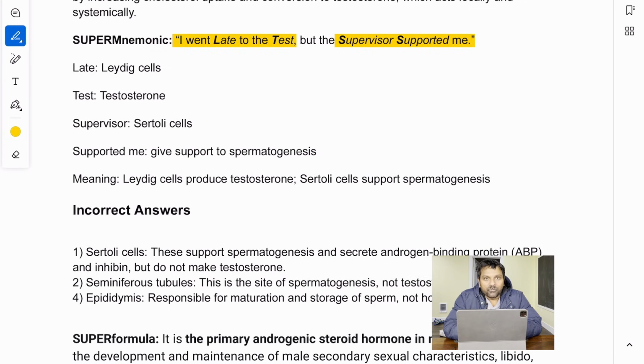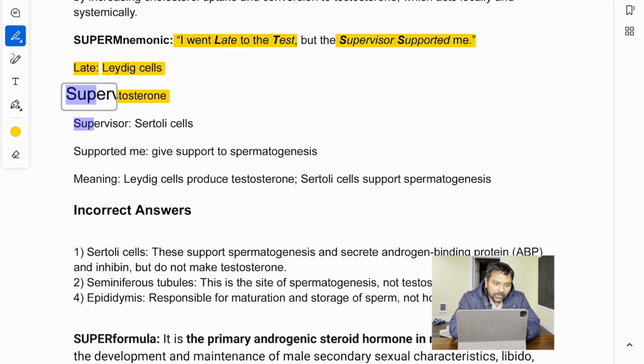All right. What do you mean by this nonsense? Here, late is like Leydig cells, and the test is for testosterone. So Leydig cells produce testosterone. And the supervisor supported me. Supervisor here is Sertoli cells. They give support to spermatogenesis.